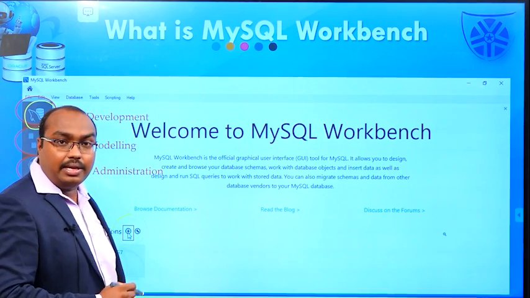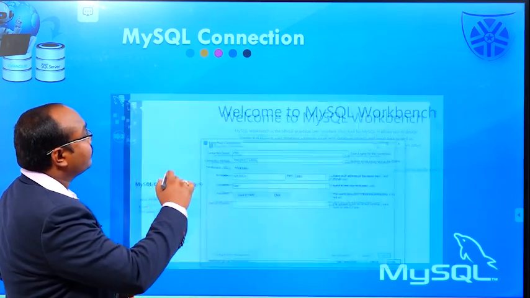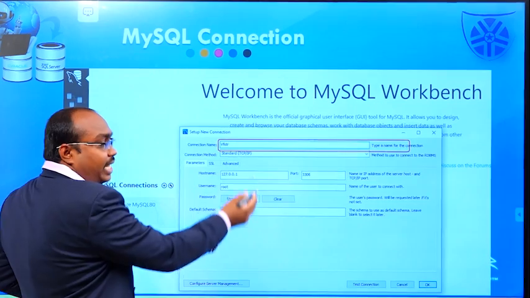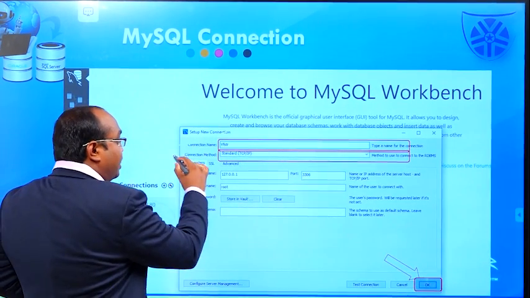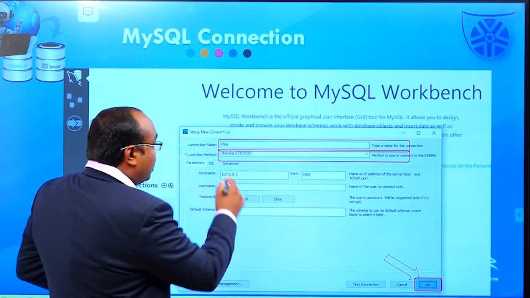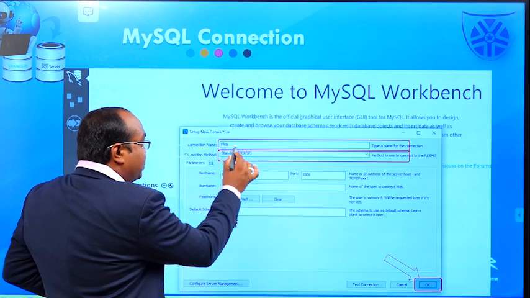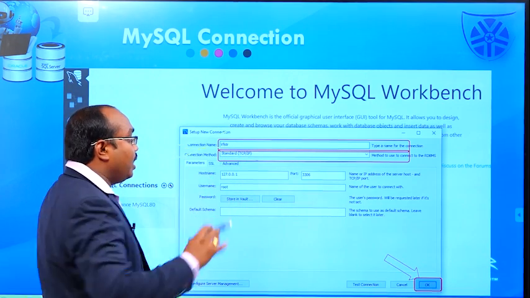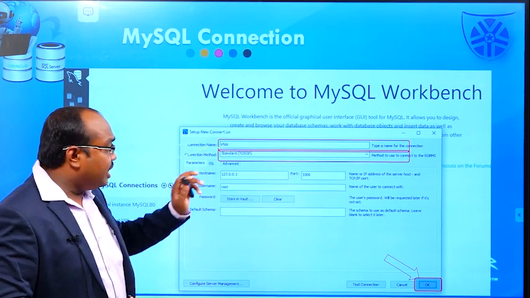Whenever I click on this plus sign, it shows a dialog box. First, we have to enter a connection name and connection method. Here I am entering a connection name like VFSTR and the connection method as standard TCP/IP. Leave the default values.